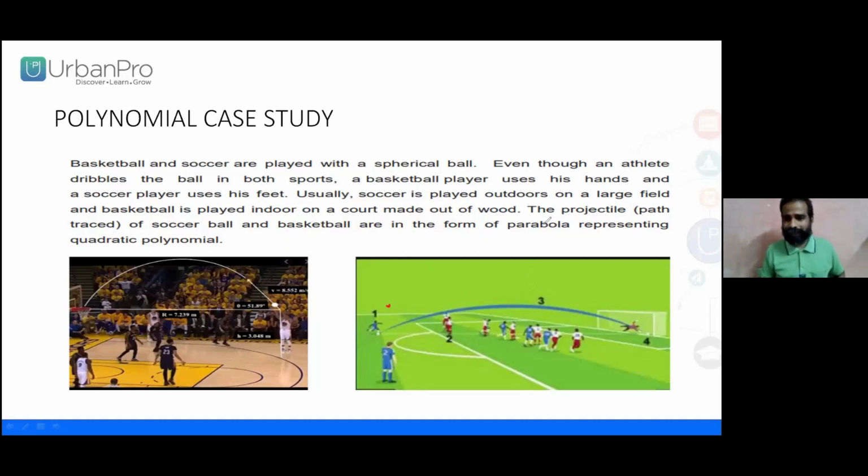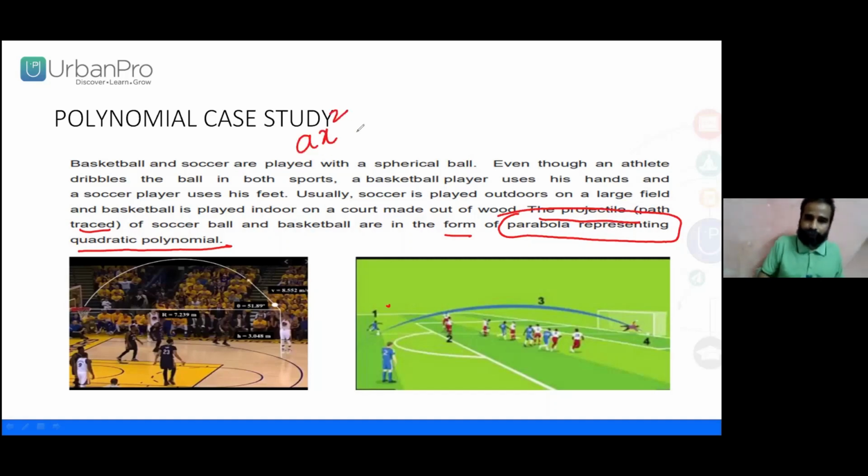Here, the most important thing from the observation of these pictures is the parabola. The projectile path traced by a soccer ball or basketball is in the form of a parabola. Is this clear? This is a quadratic polynomial. As you know, a quadratic expression, equation or polynomial is in the form ax square plus bx plus c, where a is not equal to 0, the second degree, right?